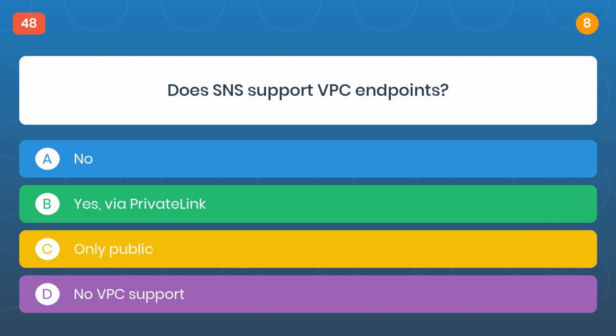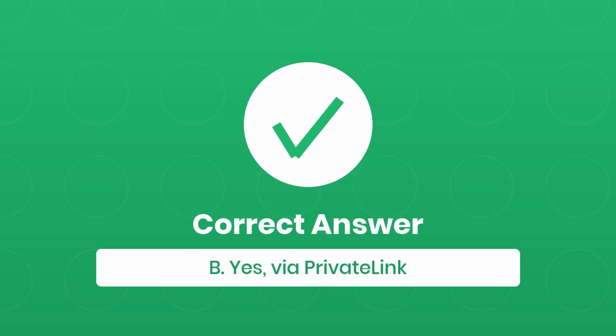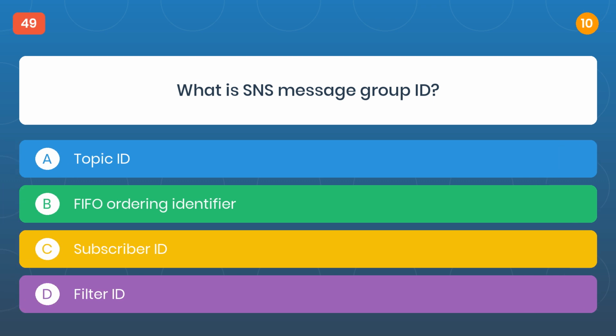Question 48. Does SNS support VPC endpoints? The correct answer is B, yes, via PrivateLink. Question 49. What is SNS message group ID?